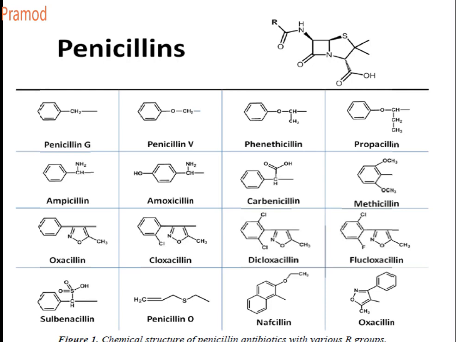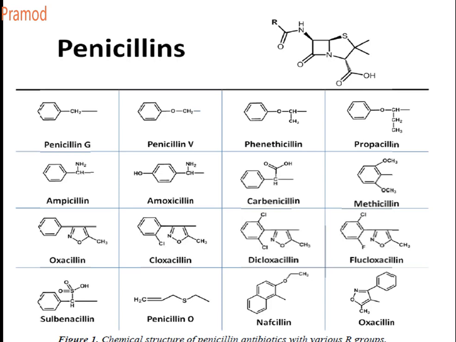Now next comes your cloxacillin. The structure is the same as that of your oxacillin. Only thing, the ortho position of your phenyl ring contains a chloro group. In case of dicloxacillin, it contains 2 chlorines at the ortho positions. Both ortho 2 and 6 positions contain a chloro substituent.